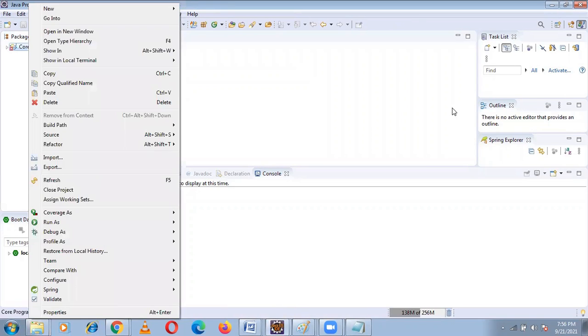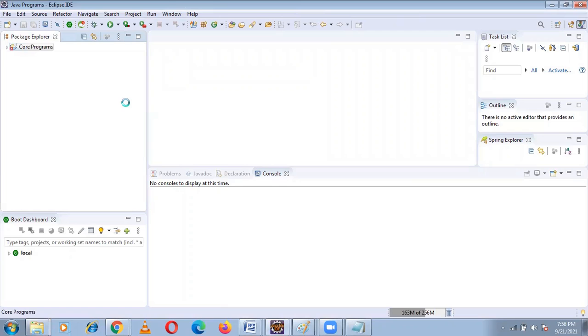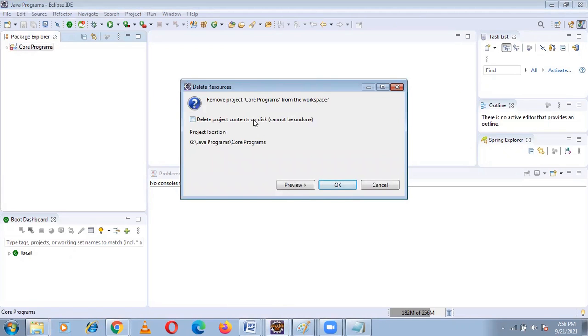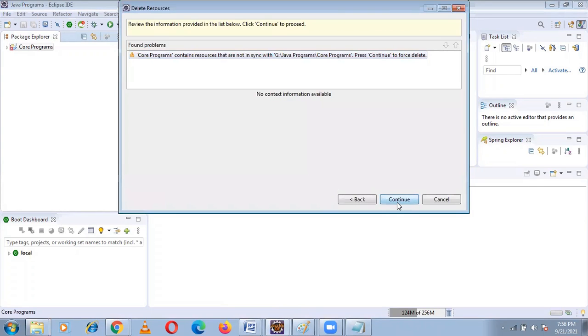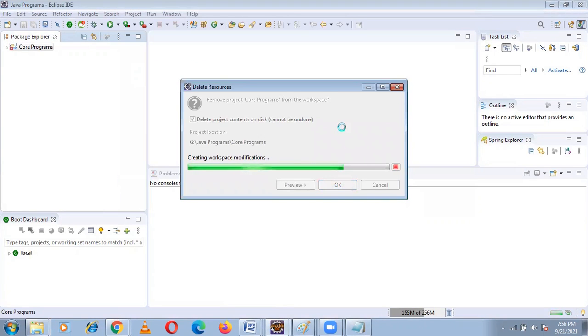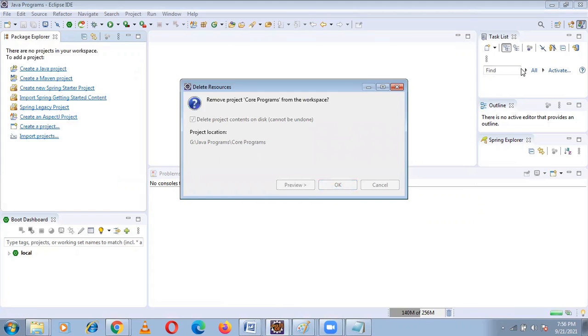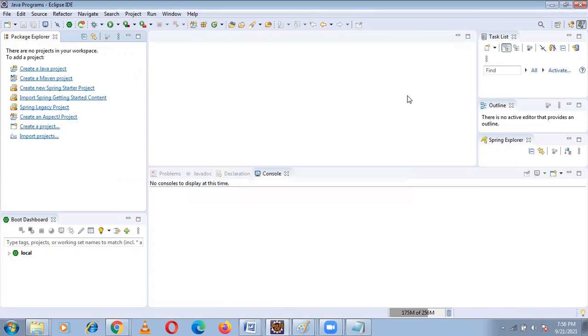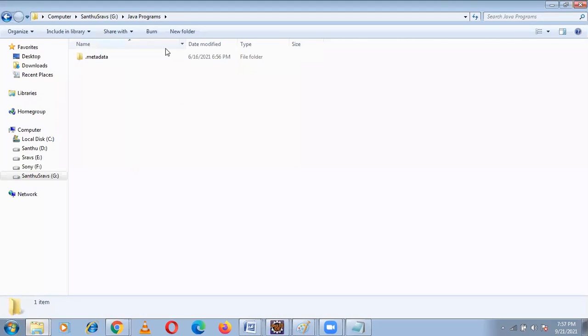I'll open this Eclipse editor again, or I'll delete here also. Now here this Java programs is empty.